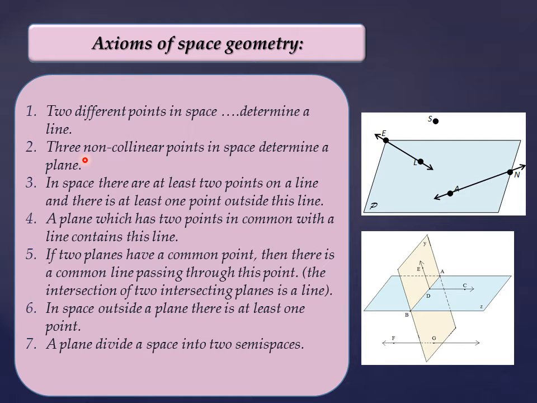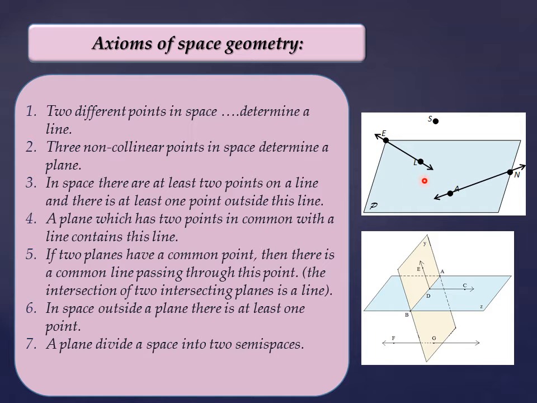Now if we have 3 points, but these 3 points are non-collinear, those 3 points in a space determine a plane. Two different points determine a line, but 3 non-collinear points determine a plane.